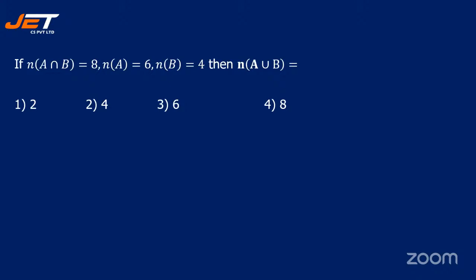If n of A intersection B is 8, n of A is 6, n of B is 4, then what is n of A union B? So we have a formula for this.